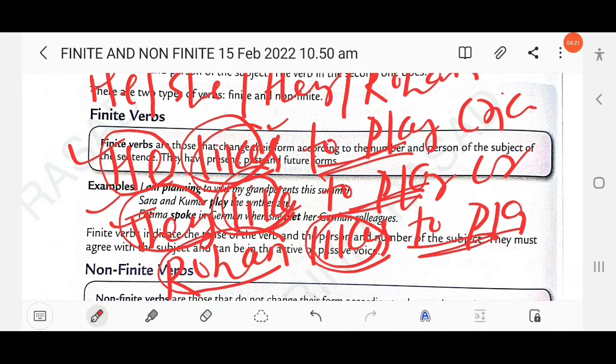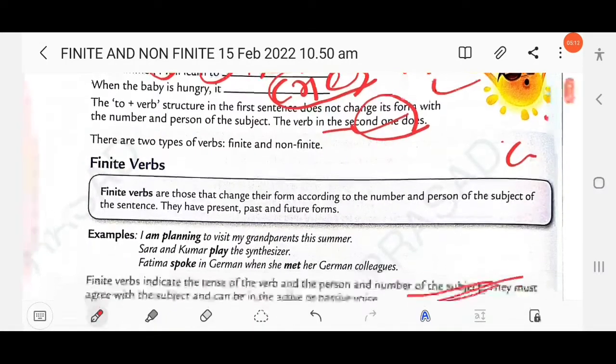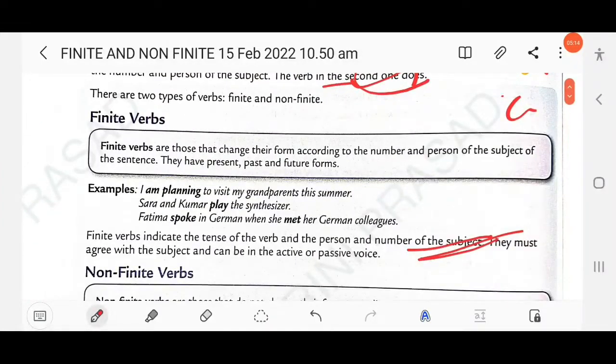Clear? There are two types of verbs, finite and non-finite. Finite verbs are those that change their form according to the number and person of the subject of the sentence. They have present, past and future forms. These are known as finite verbs.